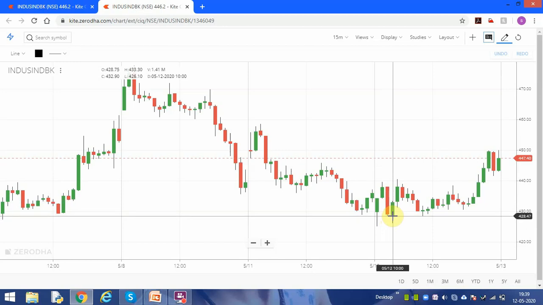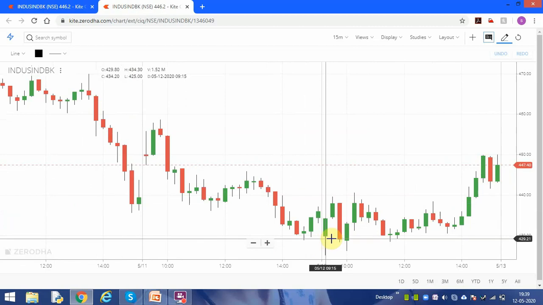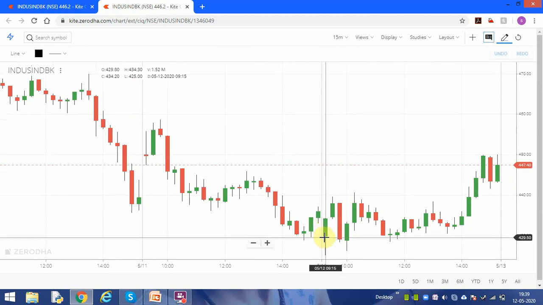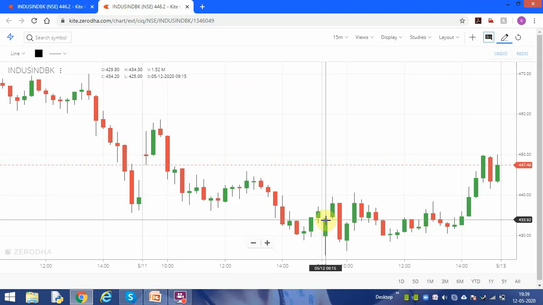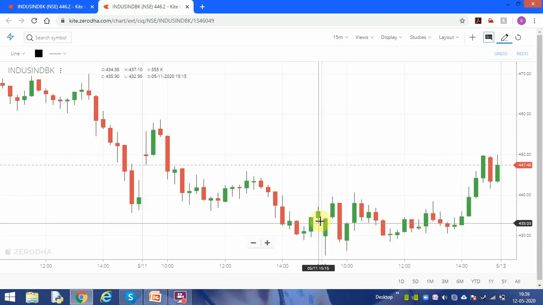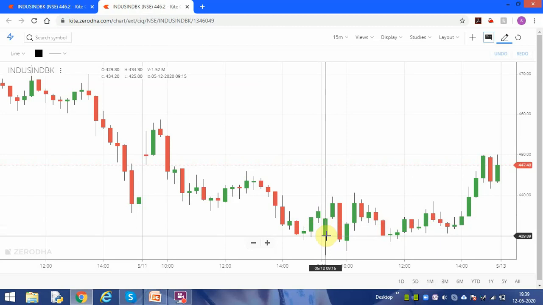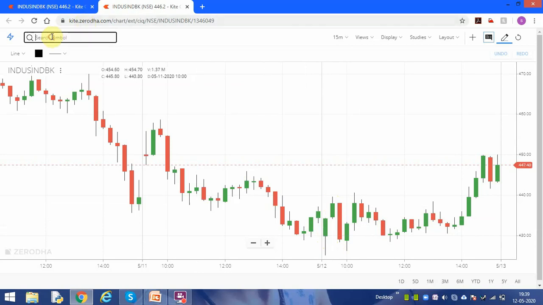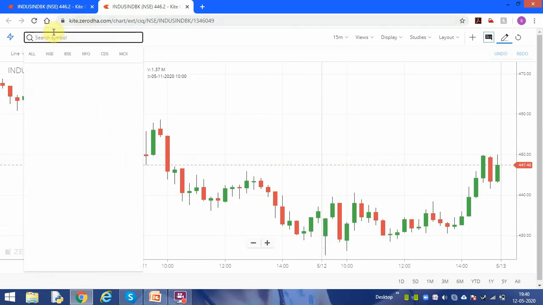You see, if you buy here, on the first 15-minute candle after market open, at 9:30, then from here, 429 to 437, you can get a profit. So you have to use all of this.